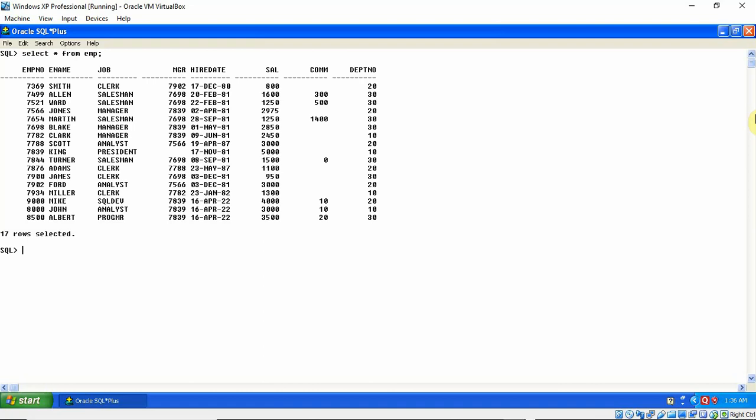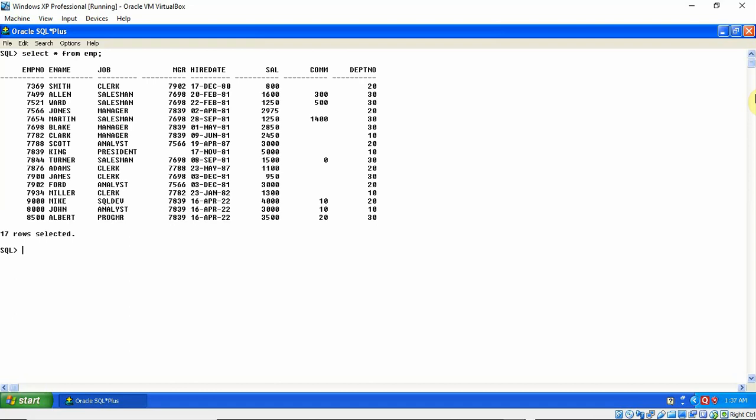So let's start with the practical. I can show you how to do it. The question I'm going to solve is: I want all the employee information with the department, and with each department I want to see the minimum and maximum salary. This is my requirement, and it has to be solved by the first value analytic function. Now let's see how I can do it.